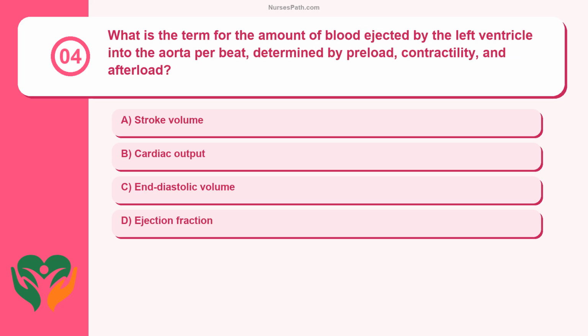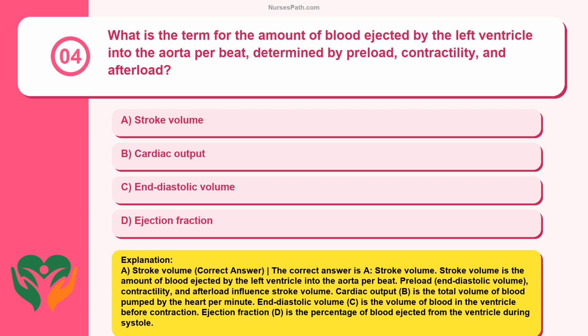Question 4. What is the term for the amount of blood ejected by the left ventricle into the aorta per beat, determined by preload, contractility, and afterload? Stroke volume, cardiac output, end diastolic volume, ejection fraction. A. Stroke volume. Correct answer. The correct answer is A.